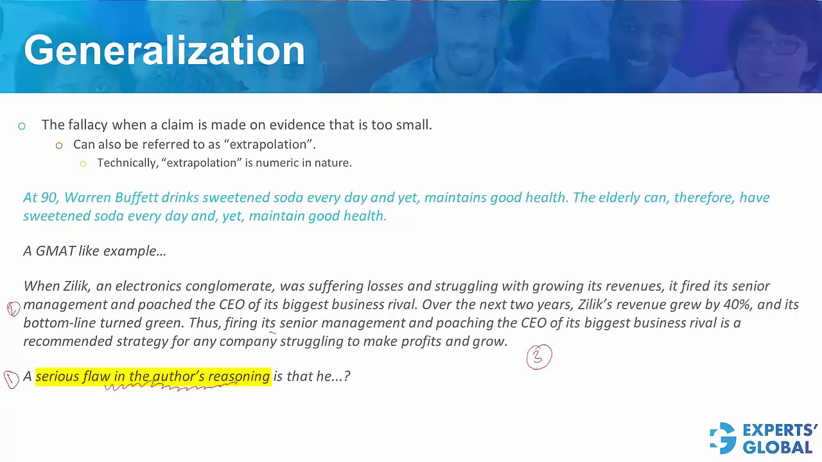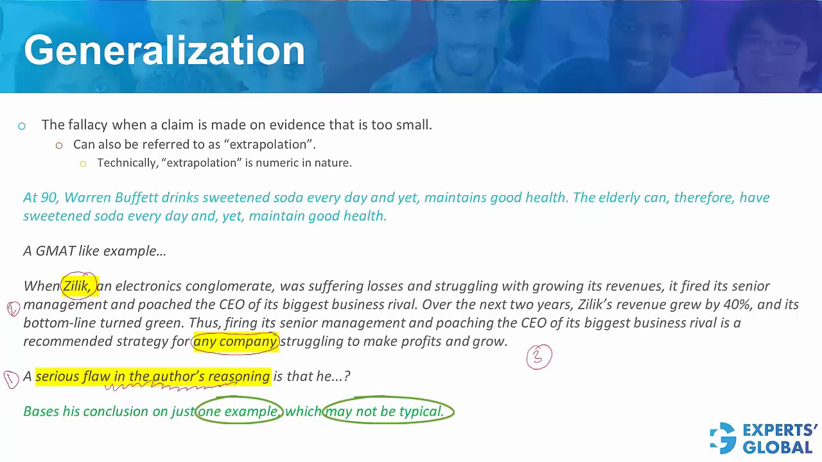The flaw, quite clearly, is that the conclusion is for any company struggling to make profits and grow, whereas the evidence presented is just one company. Look at the correct answer choice. A serious flaw in the author's reasoning is that he bases his conclusion on just one example, which may not be typical. This is the correct answer choice.